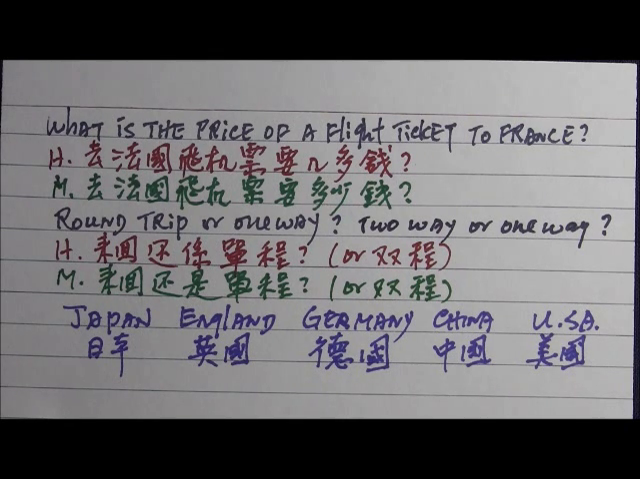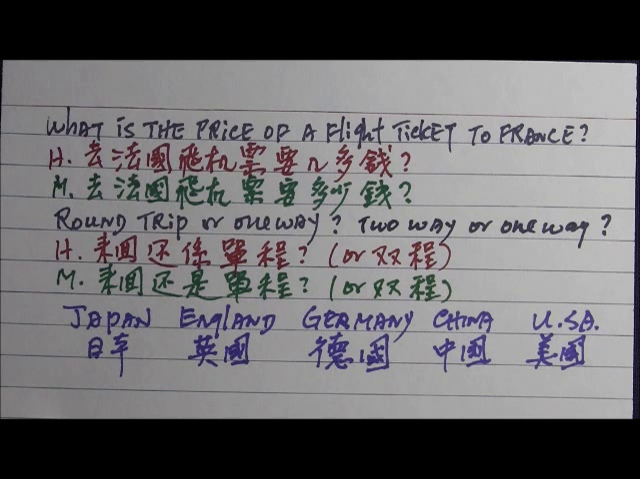Round trip or one way, or two way or one way. Round trip or one way in Hakka Chinese is 來回硬係單程. Two way or one way in Hakka Chinese is 雙程 or 單程. In Mandarin is 來回還是單程 or 雙程還是單程.